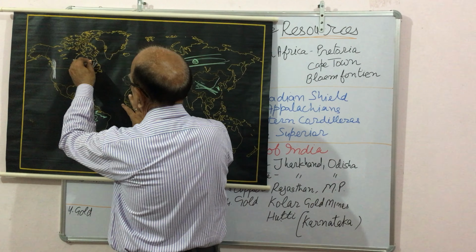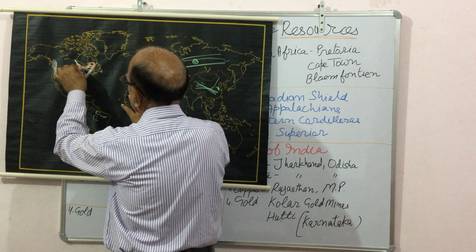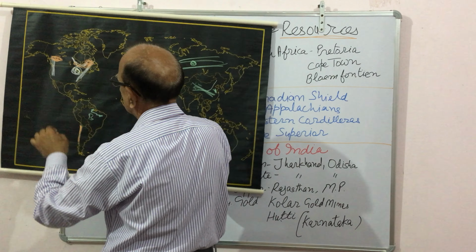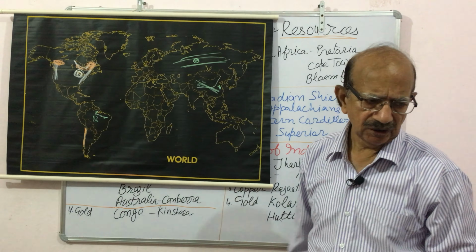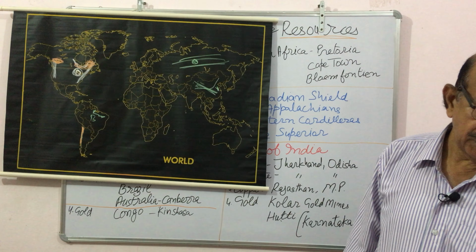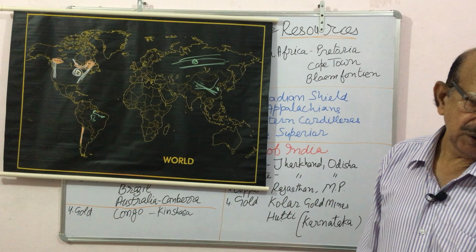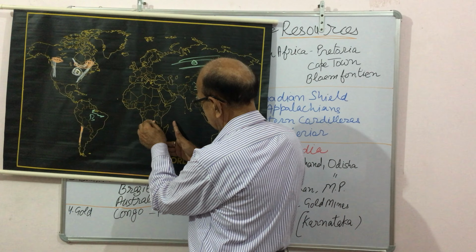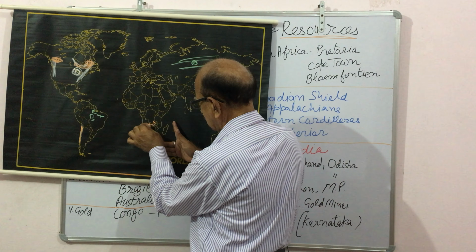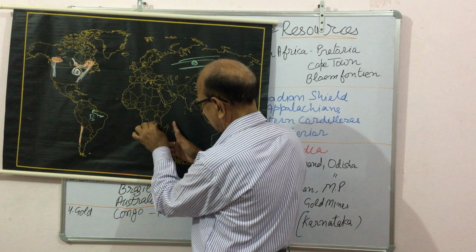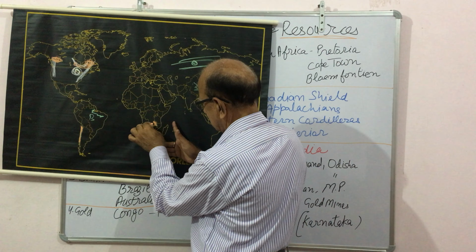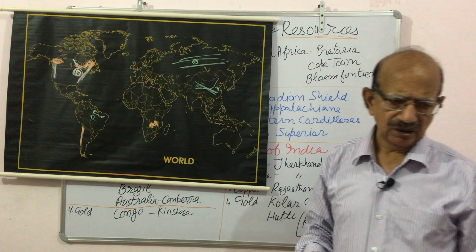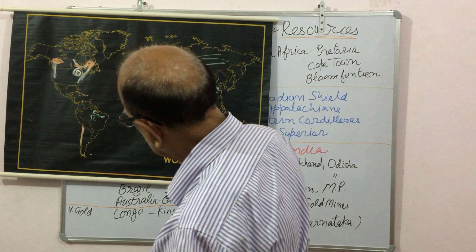We know this region is rich in minerals, and this is Canada. And the third country for showing copper is Zambia. This is Africa, and in Africa this country is Zambia. So here copper is found in abundance.